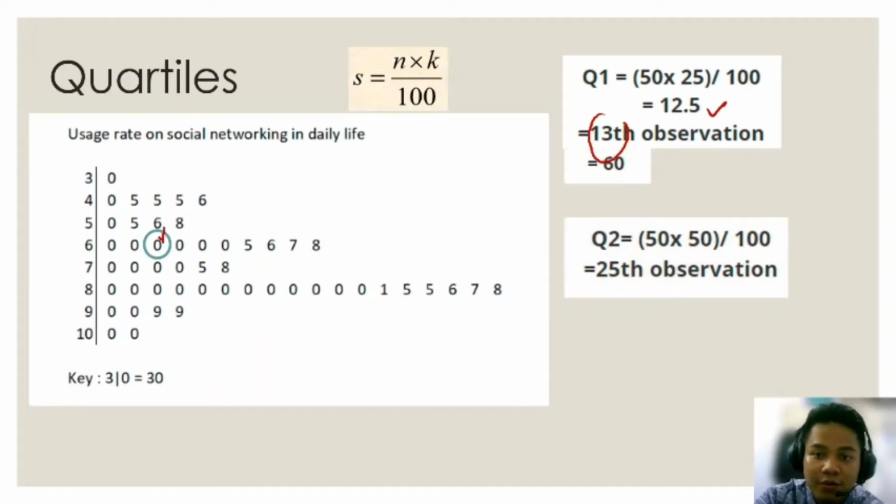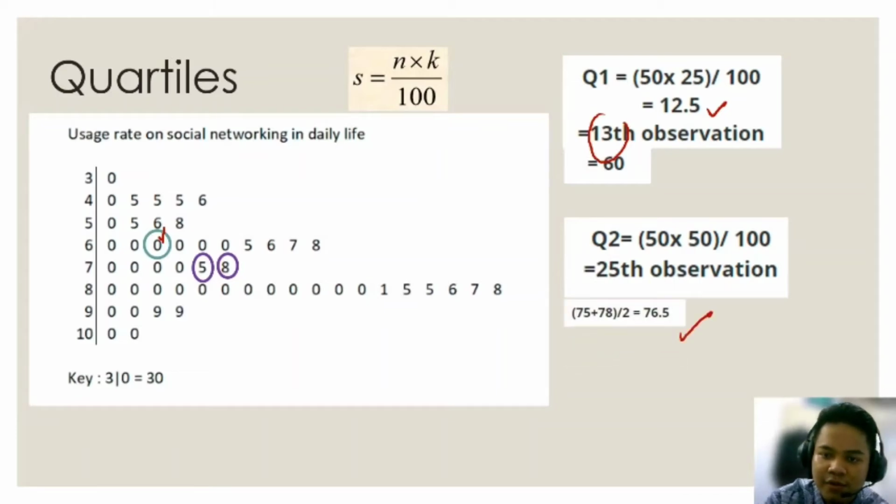So for Q2, which is the median, 50 times 50 over 100 equals to 25. 25 is an integer. Therefore, we are going to also look at the 26th observation, and we will divide those two numbers with 2. Therefore, the 25th observation is 75 and 26th observation is 78. Therefore, 75 must be added with 78 and divided by 2. Therefore, you will get 76.5.